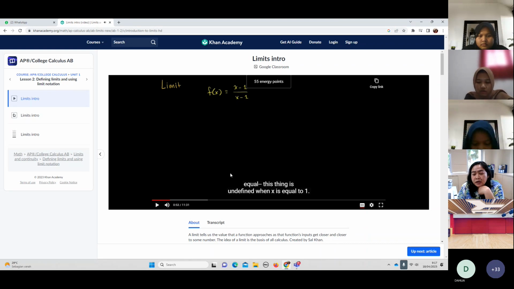You see here, you see the subtitle? It's undefined when x is equal to 1. Yeah, that's a keyword. So, this function is undefined when x is equal to 1. Why? Because when x equals 1, f of x becomes 0 over 0. Yeah? 0 over 0 is undefined. Everything divided by 0 is undefined, even 0 divided by 0 is undefined.